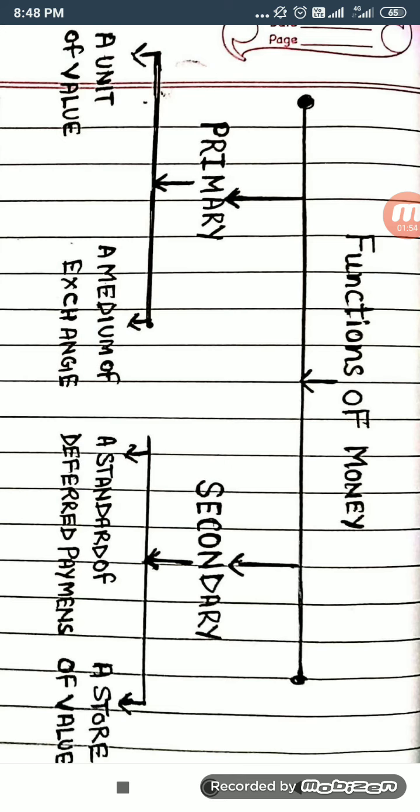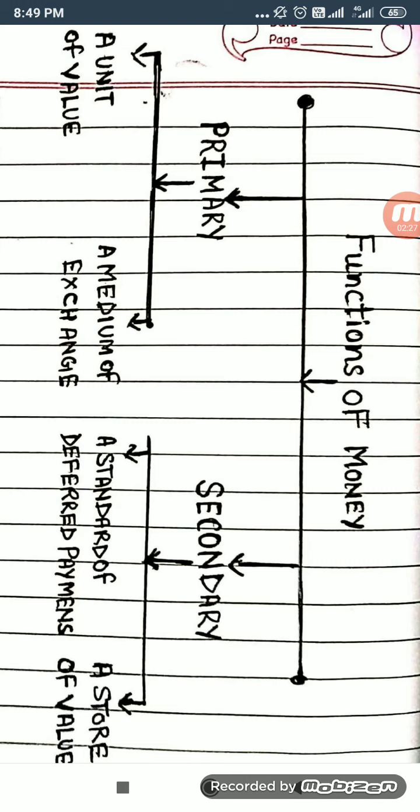So in this video I am going to make you learn about the different functions of money in relation to the problems of barter system, because in the previous video we learnt about the four main problems of barter system, and you can see here the four main problems. If we remove the lack from the four problems, we will have the functions of money. So here I am going to make you understand the concept of functions of money.